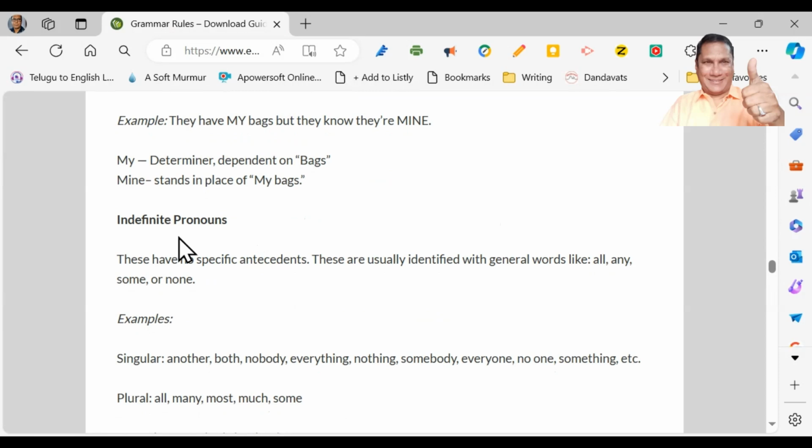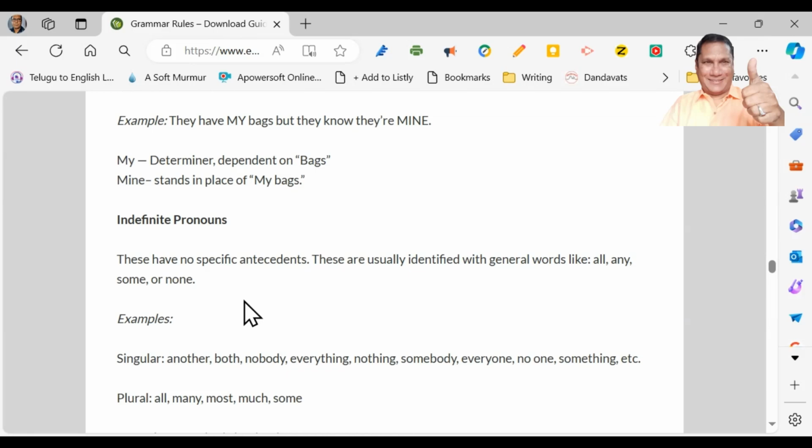And there are some indefinite pronouns also. They have no specific antecedents. They are usually identified with general words like all, any, some, or none.